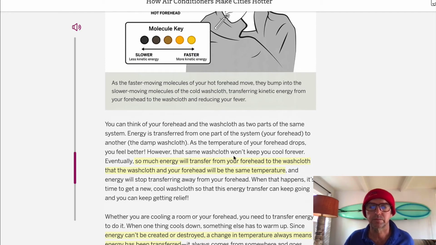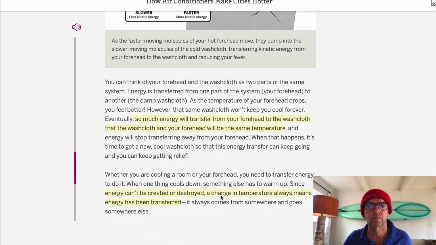However, that same washcloth won't keep you cool forever. Eventually, so much energy will transfer from your forehead to the washcloth that the washcloth and your forehead will be the same temperature, and energy will stop transferring away from your forehead. When that happens, it's time to get a new cool washcloth so that this energy transfer can keep going and you can keep getting relief.